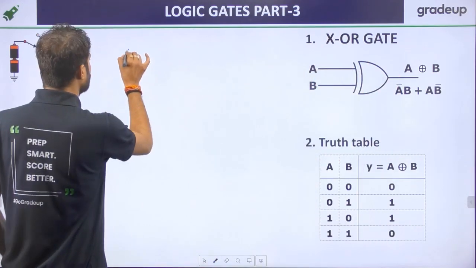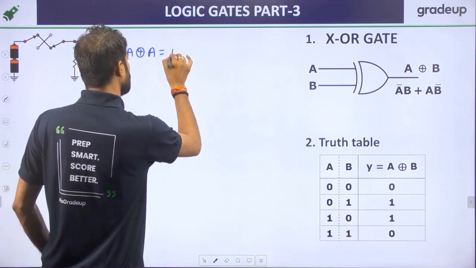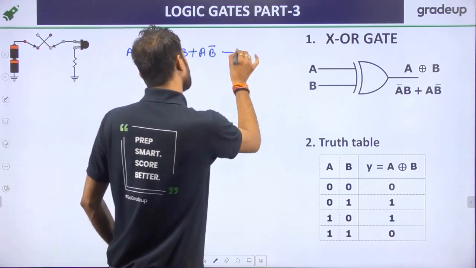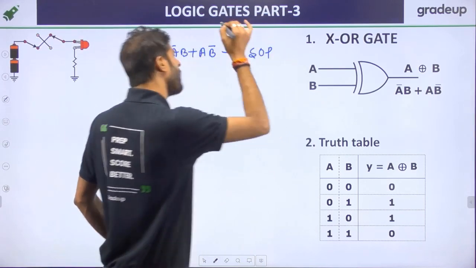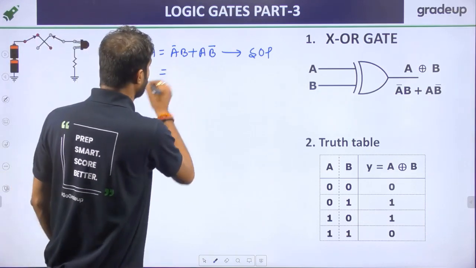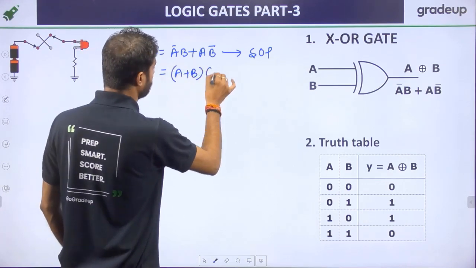And A XOR B is nothing, it is just A bar B plus A B bar. It is called the SOP, that is sum of product, right? There is another method that is called product of sum, that is POS. In the POS, we can write this expression like this.